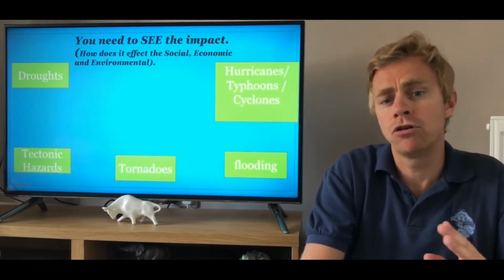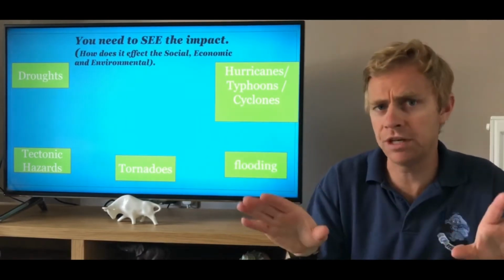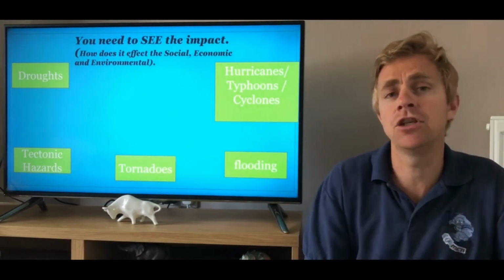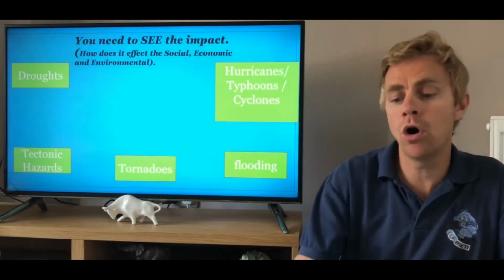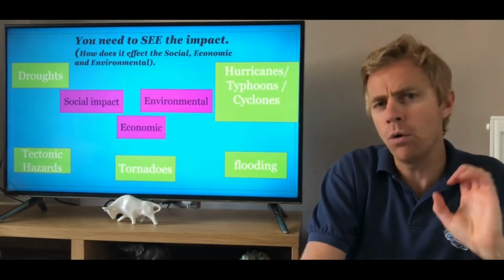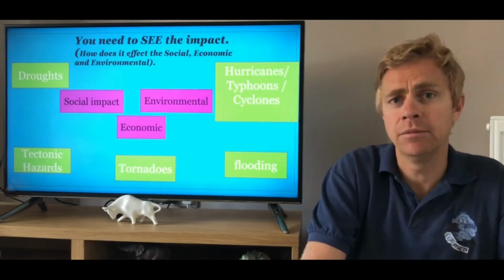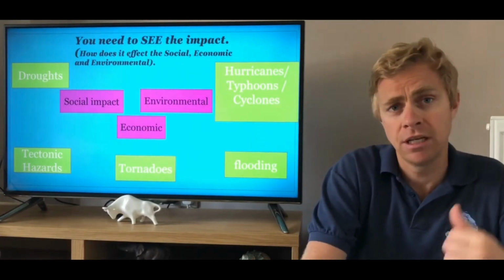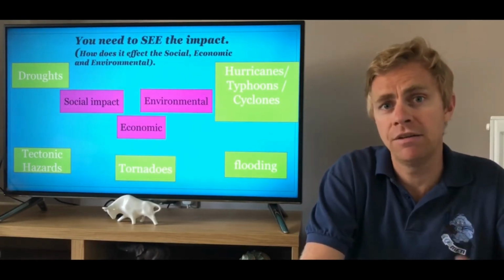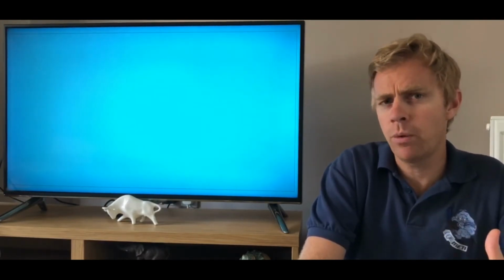So there are droughts, typhoons, hurricanes and cyclones, which are the same thing but called different things in different places. You have flooding, you have tornadoes, and you have tectonic hazards: your volcanoes, your earthquakes and your tsunamis. They all affect the social, the environment and the economy. You need to remember those 3: social, economic, environment.